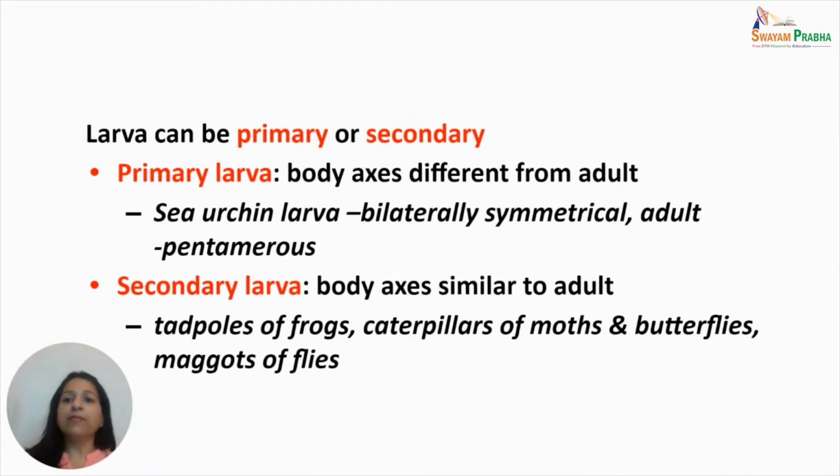In indirect mode of development, larva that is present can be a primary or a secondary one. A larva is called primary when its body axis is different from that of the adult. For example, in sea urchins, the larva is bilaterally symmetrical, whereas the adult is pentamerous in nature. A larva is called secondary if its body axis is similar to that of the adult. For example, the tadpoles of frogs, the caterpillars of moths and butterflies, and the maggots of flies.